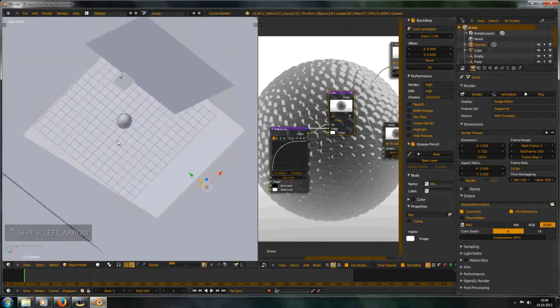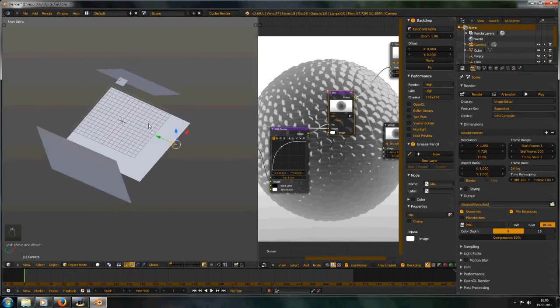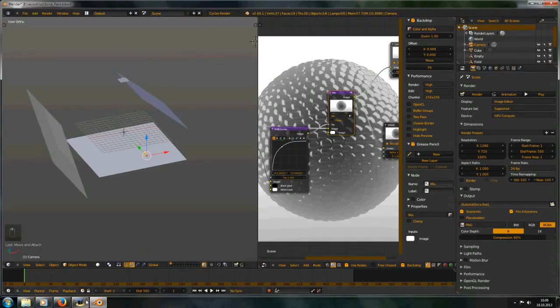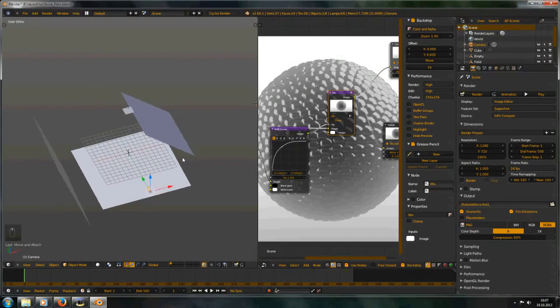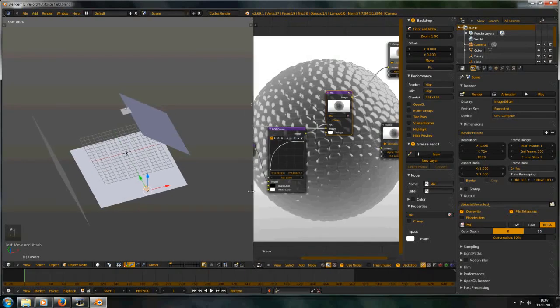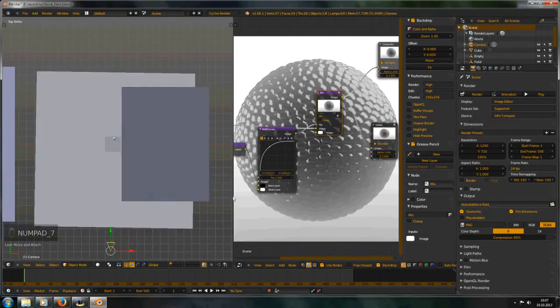Let's have some short keyframes, and then I will stop this tutorial and render this animation, and I will give it to the end of the video. Yeah, let's animate this very quickly.